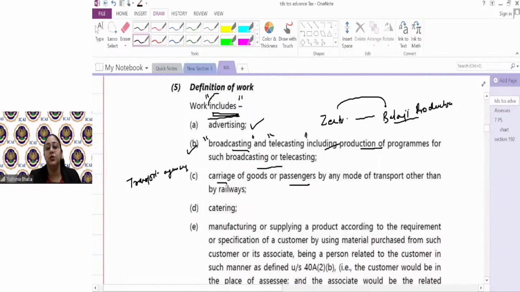Similarly, transportation of passengers. I'm making payment to a bus agency because they provide pickup and drop facility for my employees. So that is carriage of passengers. Okay, so I will deduct TDS under 194C. If something goes by railways, I will not deduct TDS under 194C for making payment to railways. But except any other mode, through plane, train, bus, whatever mode you can think of, 194C would cover. Even ships, 194C would cover.